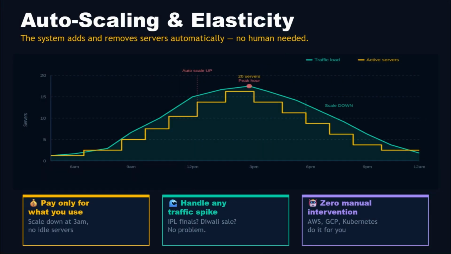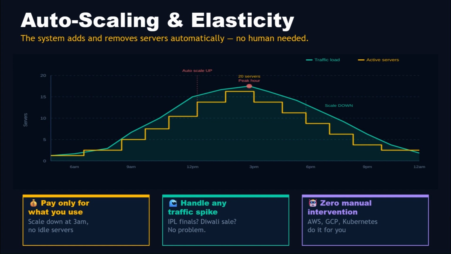Here is where modern cloud infrastructure gets genuinely impressive. We said horizontal scaling means adding more servers, but who decides when to add them? Who decides when to remove them? In the early days of the internet, this was a human job. A DevOps engineer would watch the traffic, see a spike, and manually spin up more servers. But today, the system does it automatically. This is called auto scaling or elasticity.